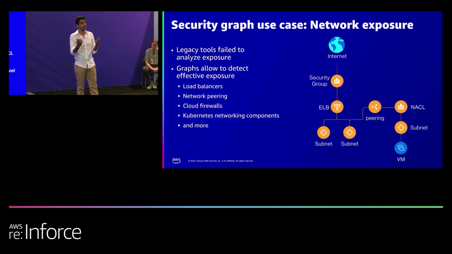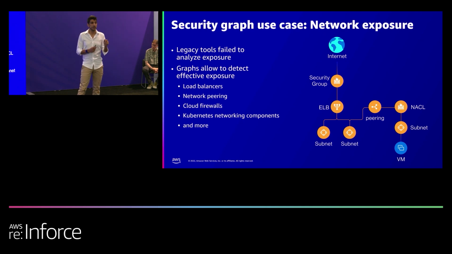Does it mean it is exposed? No. If a machine has a public IP, it may not have a gateway at all, not have a routing rule, so it's not exposed, so it's noise. On the flip side, let's say I have a machine without a public IP. Does it mean it's not exposed? No, it can be behind a load balancer. So actually, inspecting one single configuration to determine exposure is a really bad approach when it comes to security. It's great for compliance, really bad to identify risk.